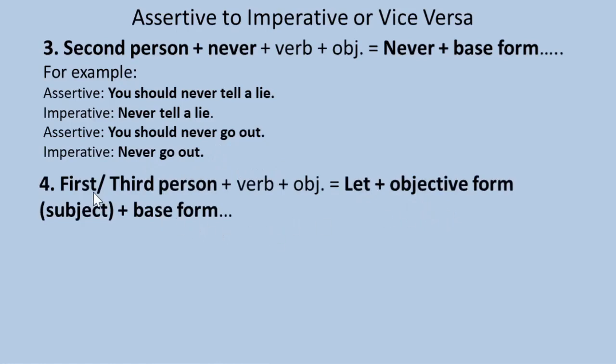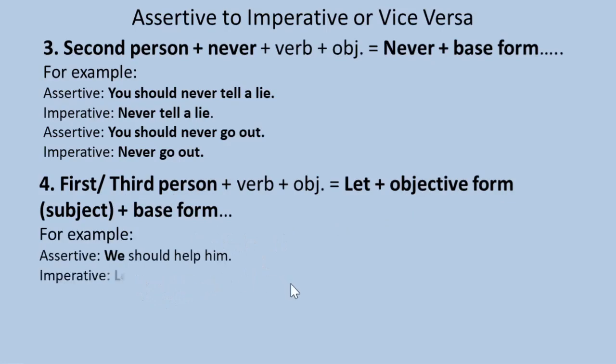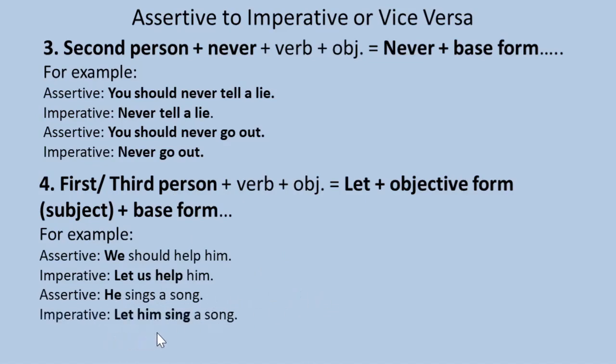Rule number 4: first person or third person, verb, object equals let, objective form of subject, base form. So if an assertive sentence begins with first person or third person, we have to begin an imperative sentence with let, then we have to use the objective form of the subject, that is first person or third person, then we have to use base form. For example, assertive sentence: we should help him. Imperative: let us help him. Assertive: he sings a song. Imperative: let him sing a song.